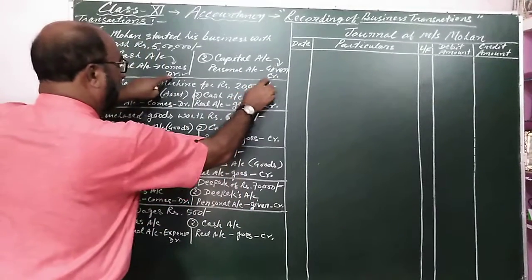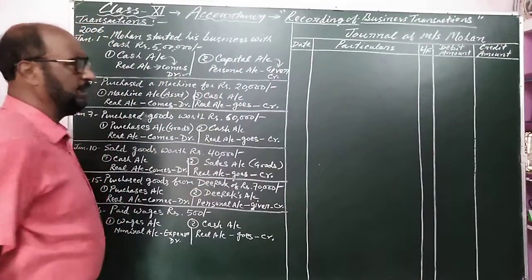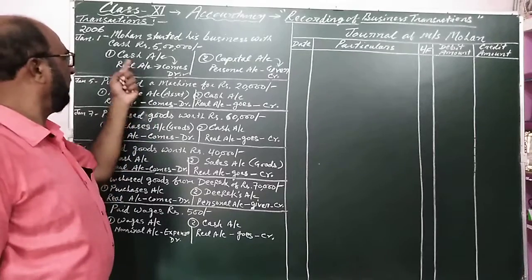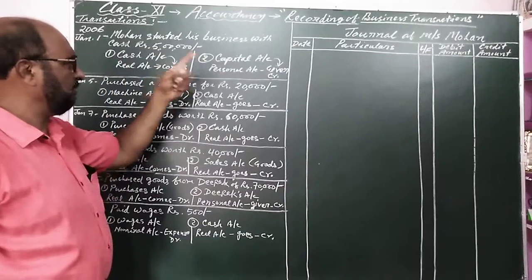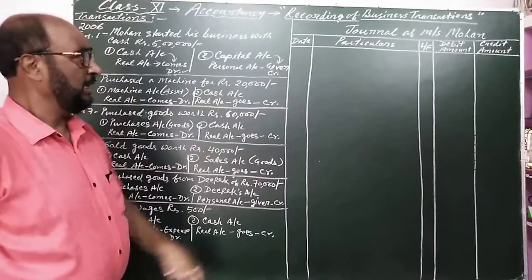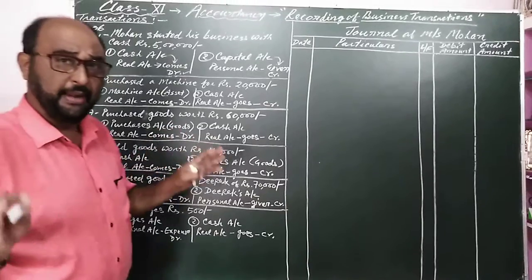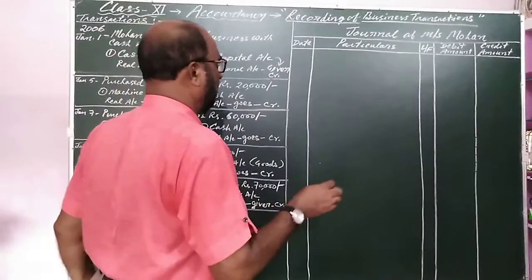So now we have found the debit and credit, and they will be written in the journal. The account which is debited will be written, and the account which is credited will be written in the journal. I am just explaining you some manners of journal.